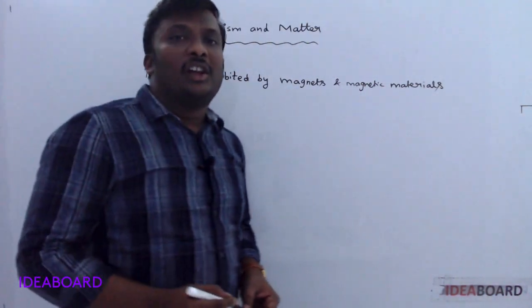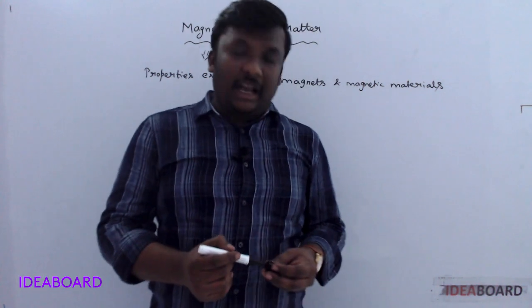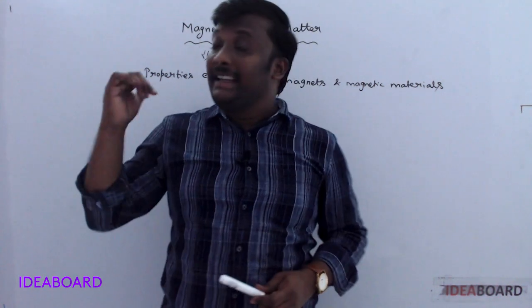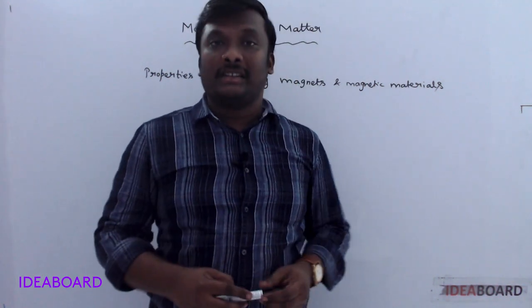Nowadays, we are using this concept of magnetism in various fields.